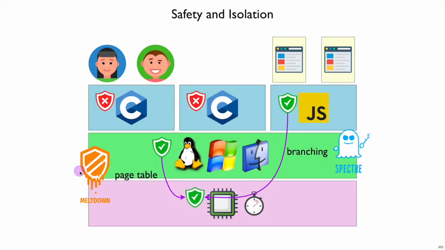So that's the essence of both Meltdown and Spectre. In the case of Meltdown, the byte that we were not supposed to be able to read, we weren't supposed to be able to read it because the page protection, as implemented by the page table, is supposed to prevent us from grabbing that byte. But if the byte is actually grabbed before the page table check happens, then that means we were able to read a page that we shouldn't have been able to read. Similarly, in Spectre, a bounds check or a tag check was supposed to prevent us from reading some bit of memory, but due to speculative execution, the memory read happens anyway before the bounds check is completed, and so again, we see the value of some memory that we should not have been able to reach.